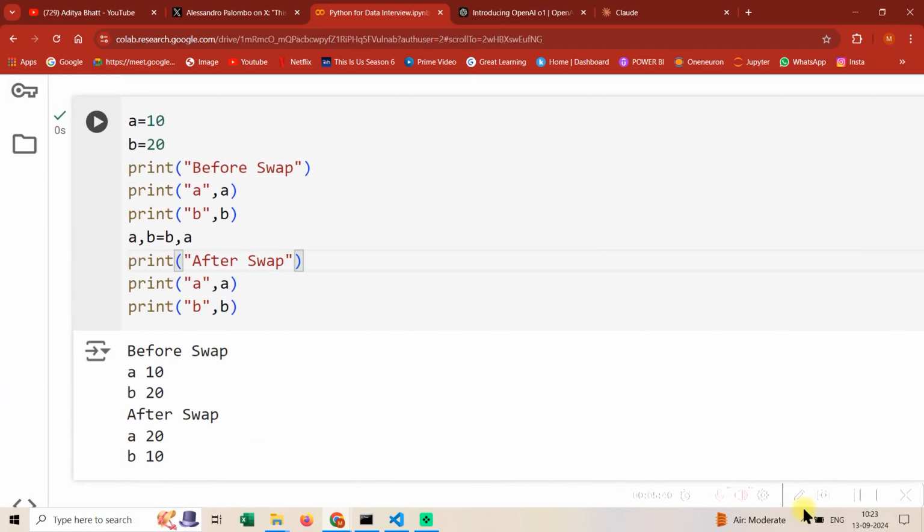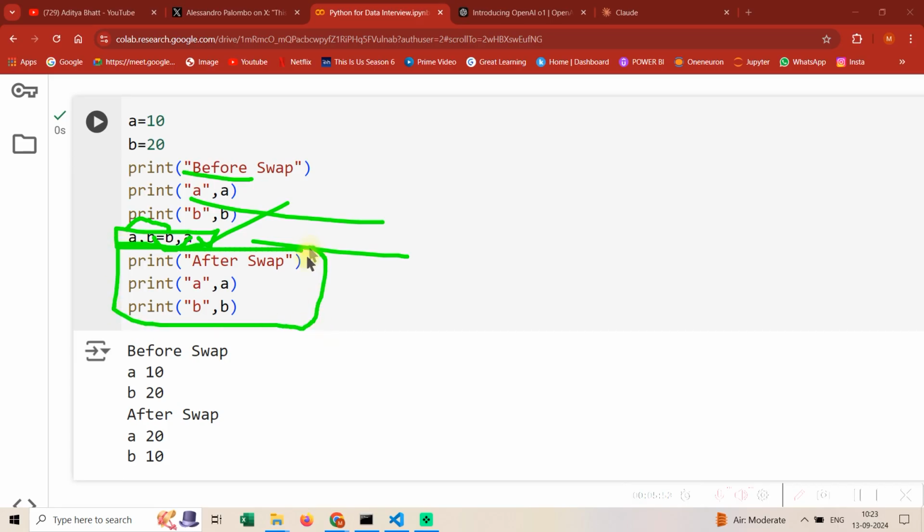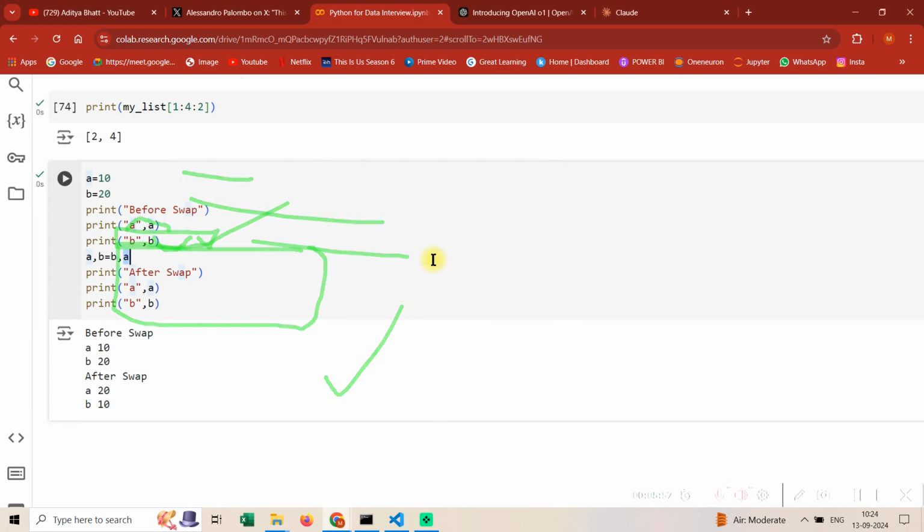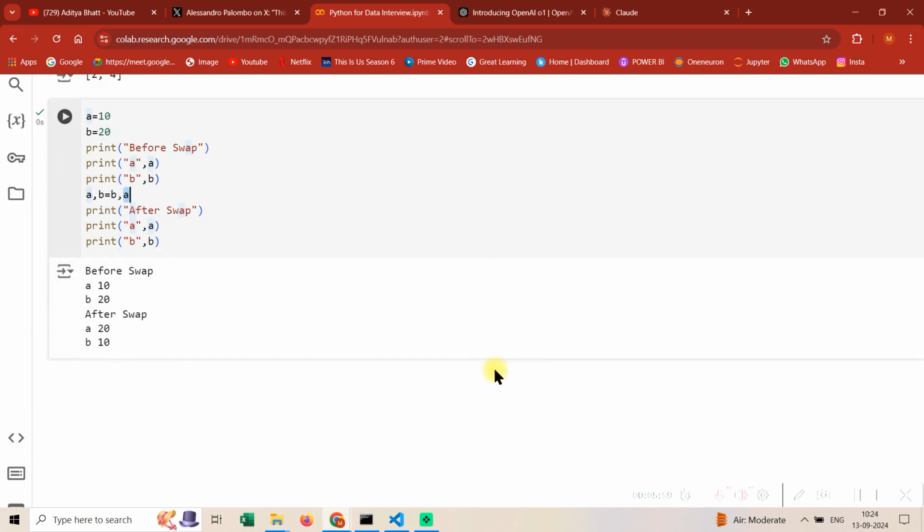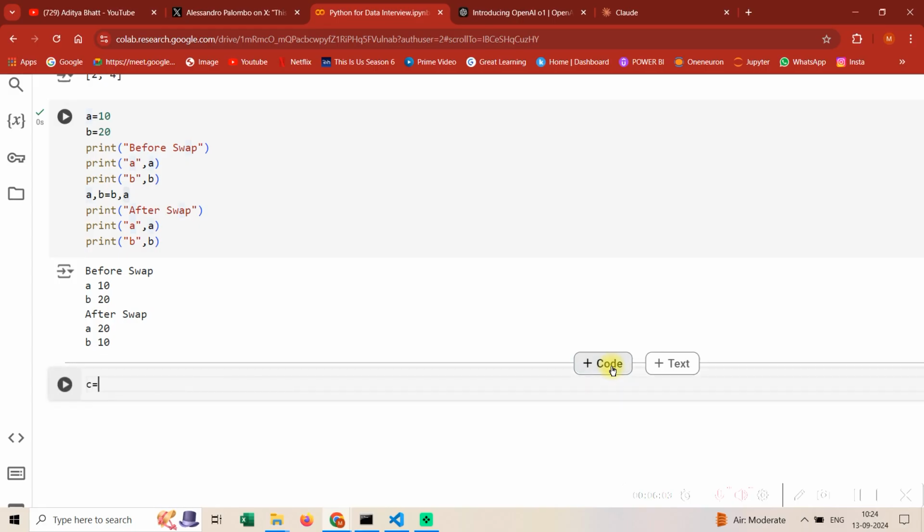See guys, this is very easy. I think this is self-explanatory, nothing much done out there, but these are basic questions someone might ask you. Just simply, in A's place you will have B and in B's place you will have A. So this is simple. This is how things change after swap. Just one note, there are few people who tend to involve a third variable also here. Let me see if I can do it that way also.